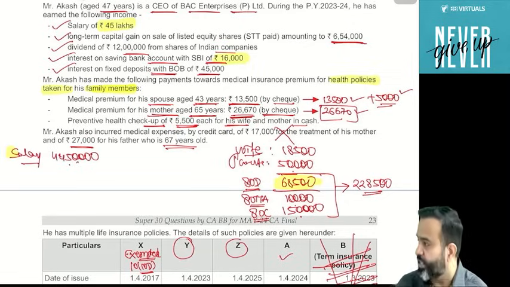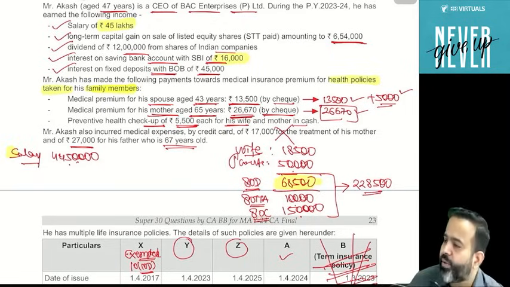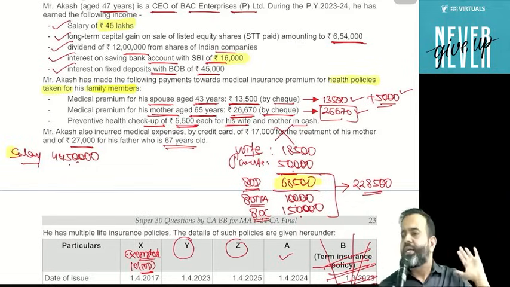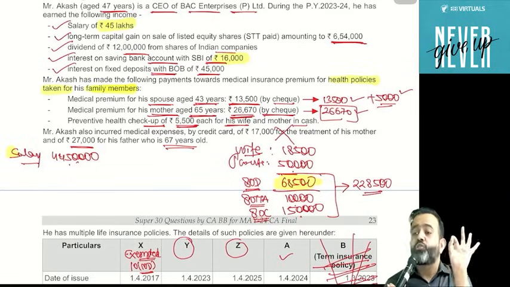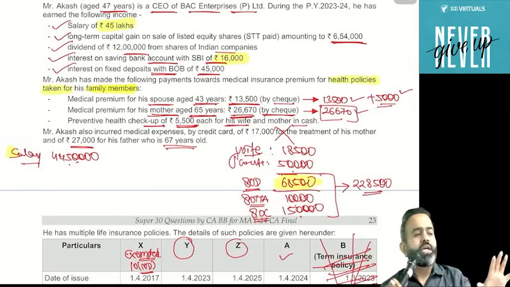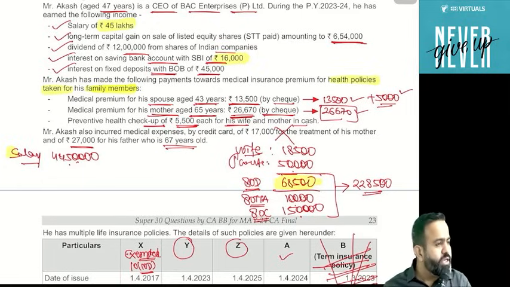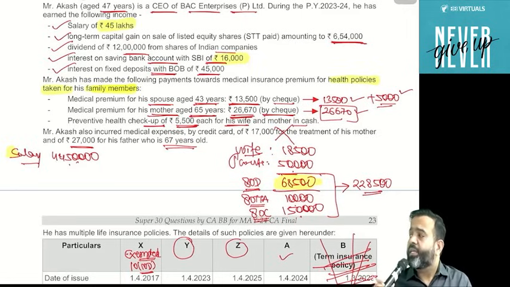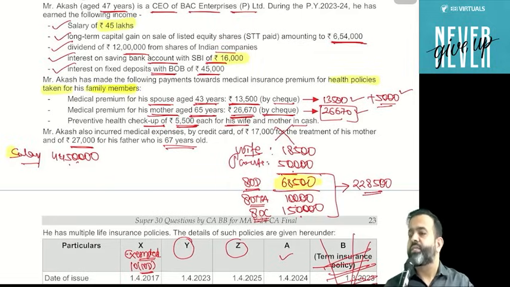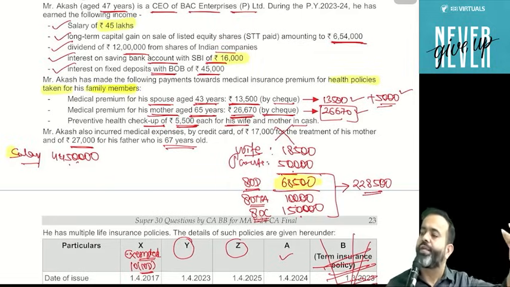So 44,50,000 is his salary income. Now always remember, if only salary is given, then you have to assume that 50,000 standard deduction is not claimed till now. Or suppose they mention that he received the salary of 80,000 per month and all, then also your assumption will be that 50,000 standard deduction is not claimed. But if the examiner gives you the salary and in brackets mentions the word computed, it means that 50,000 standard deduction is already claimed.